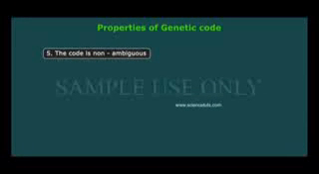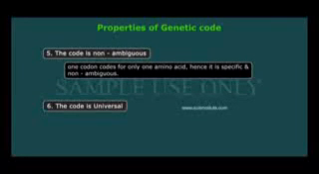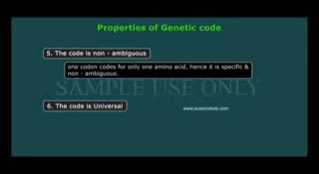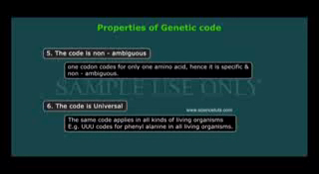The code is non-ambiguous. One codon codes for only one amino acid, hence it is specific and non-ambiguous. The code is universal. That is, the same code applies in all kinds of living organisms. Example, UUU codes for phenylalanine in all living organisms.